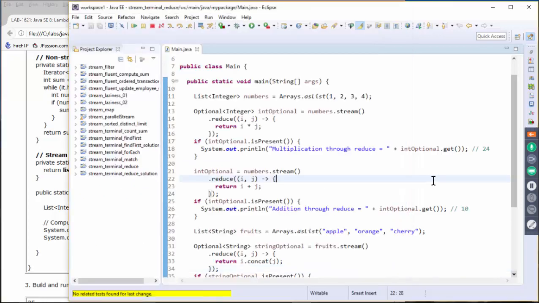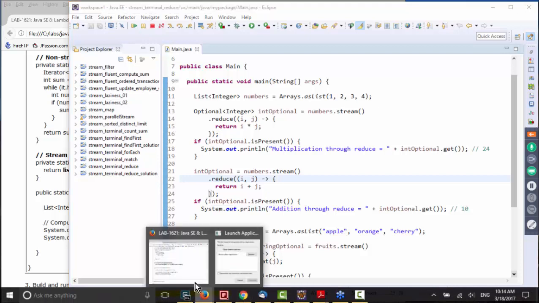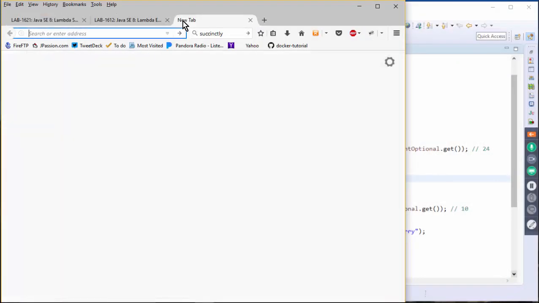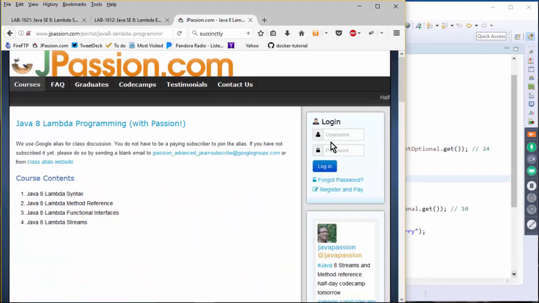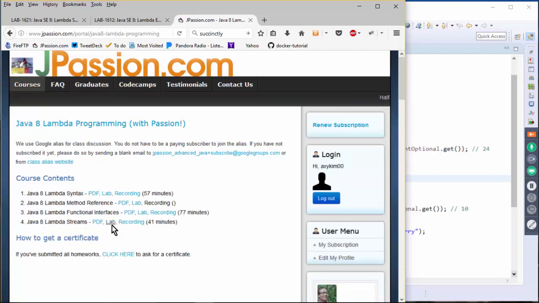All right, so I'm going to just use the code. I assume most of you are familiar with JPassion.com. So basically, we have to go to JPassion.com and log in. We are paying membership, and here you click Java 8 Lambda programming, and the one that we are working on. Let me log in again, and you are going to download this lab. Then you unzip the lab, and there is the sample application directory.